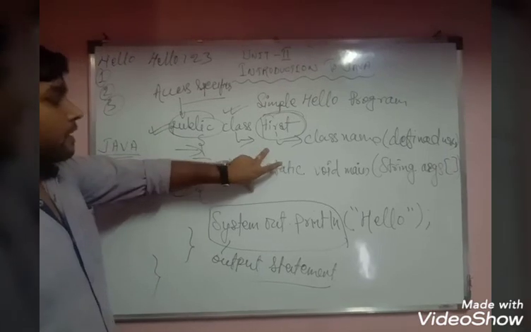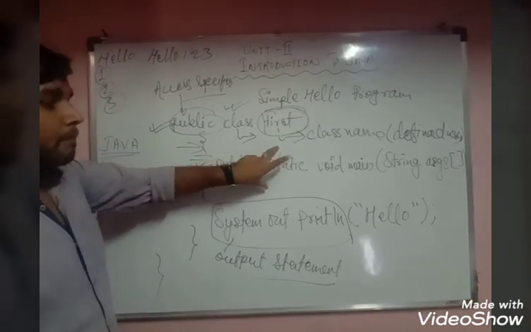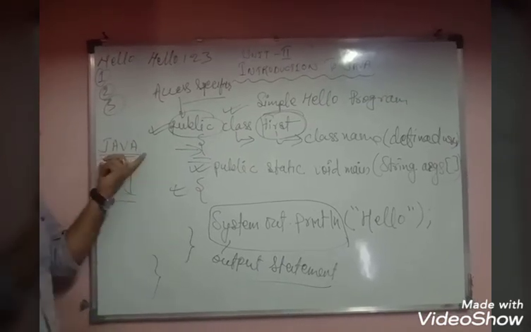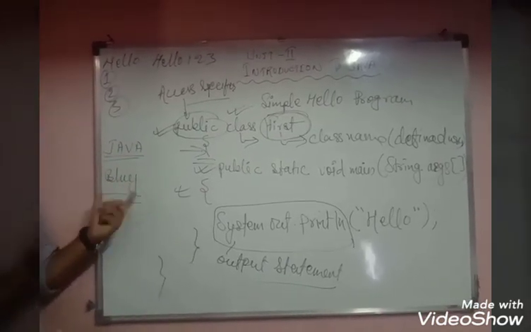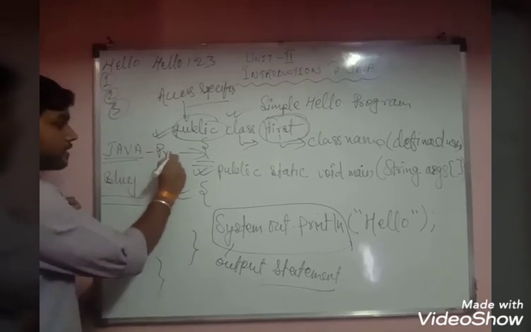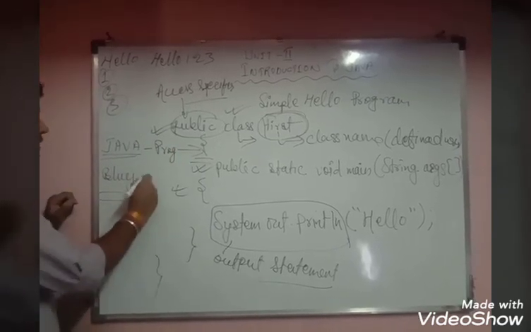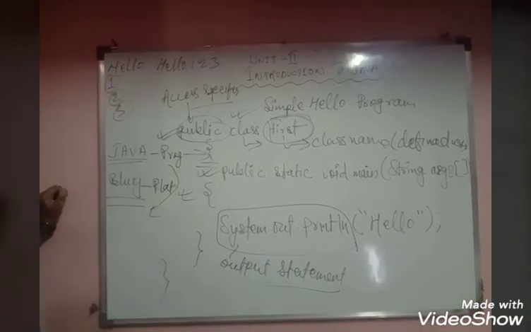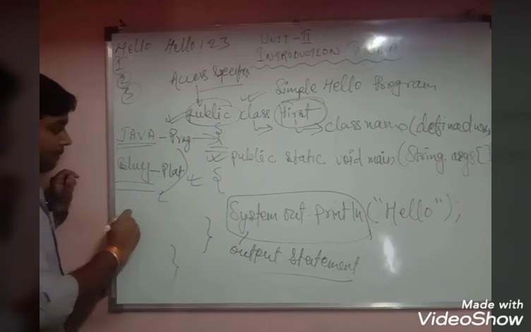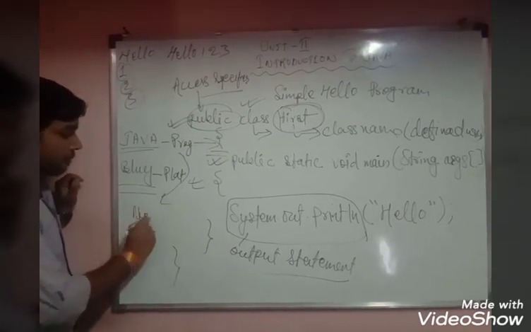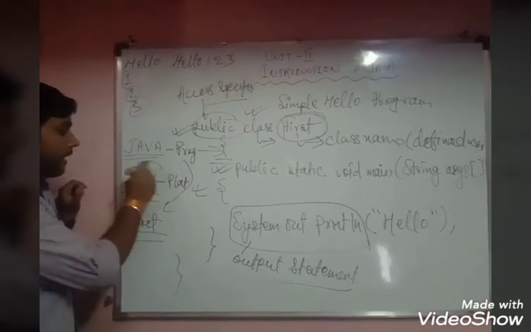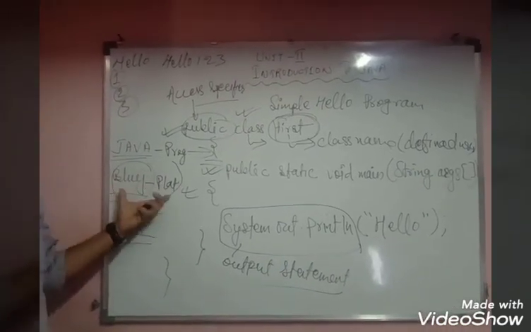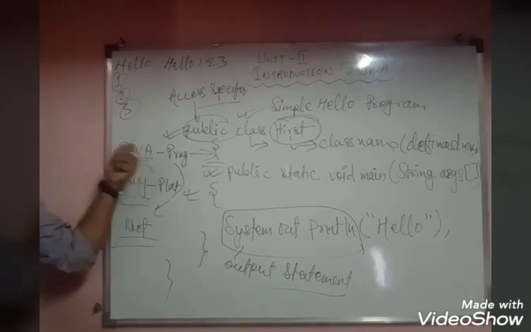For making this Java program, you need one platform where you write it. That platform is called BlueJ. There is a difference between Java and BlueJ. Java is a programming language and BlueJ is just a platform for Java programming. There are also many other platforms like NetBeans. But in ICSE, you have to use BlueJ. So the platform is BlueJ and the programming language is Java.